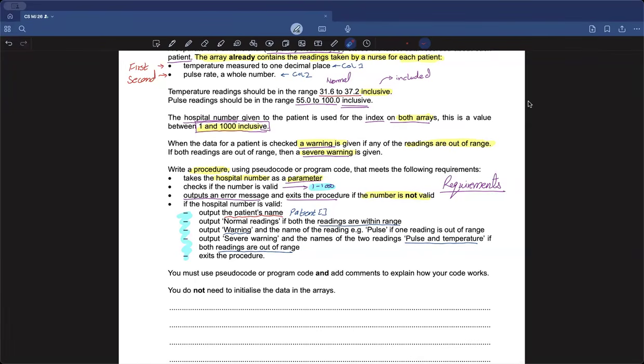So sir, our total hospital number is 1,000, right? No, it's not necessary. The values can be anywhere between 1 and 1,000. And this is just a random value. We can have 1,000, we can have 2,000, we can have 3,000.